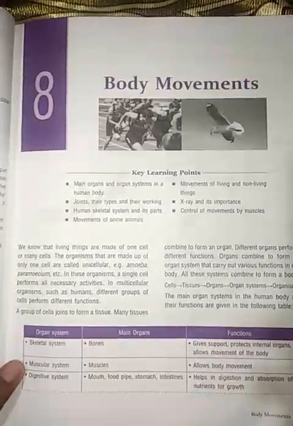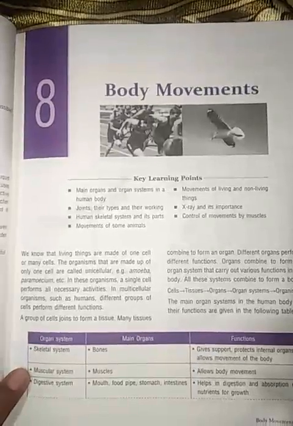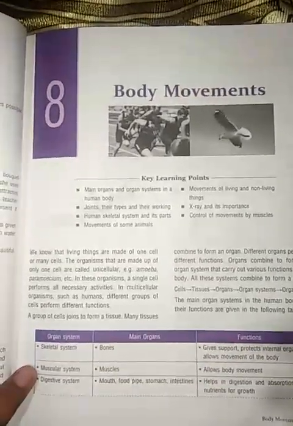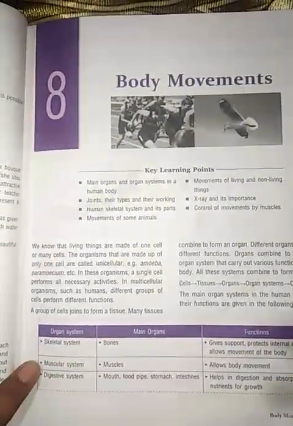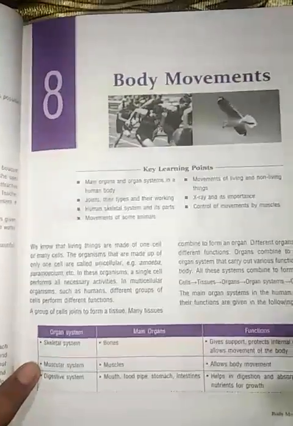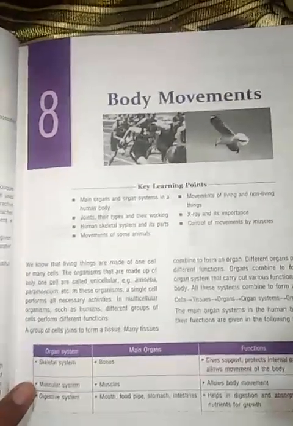This is the class 6 video, chapter 8, body movements. Here we have to discuss the various types of activity. Body movement is a special type of activity. So we have to discuss the various activities in various animals and their species.